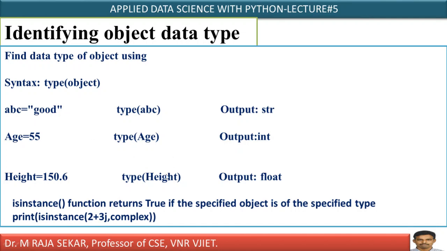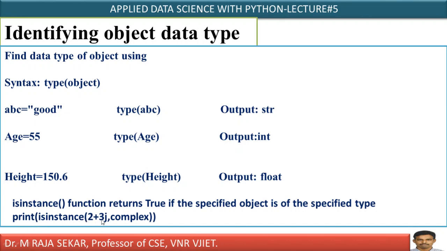I already discussed, isn't it? Here we have one more function, the isinstance function, which returns true if the specified object is of the specified type. What does it mean? It is simple and straightforward. This also I will discuss in your Jupyter notebook.